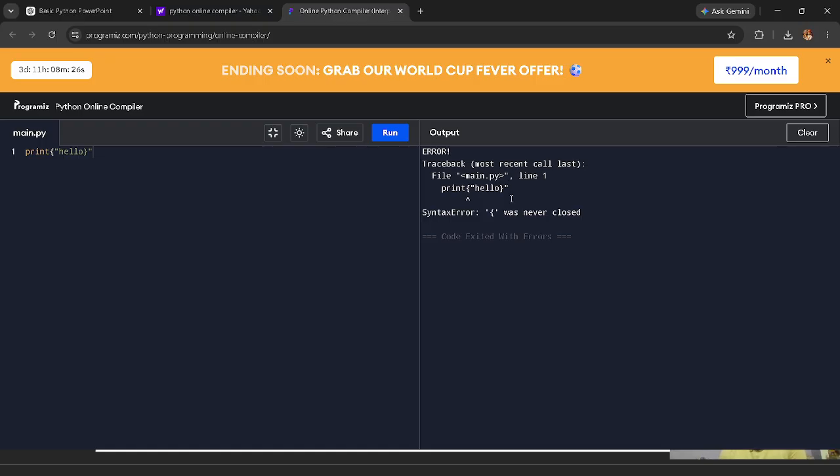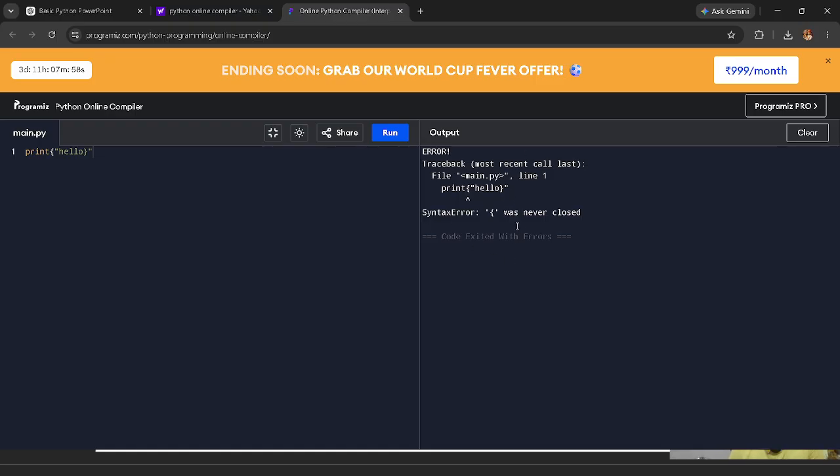When we write any Python code, firstly we have to make a file with a name, just like my name prince.py. Py is the extension and Python understands this is a file. Line one print hello, syntax error.